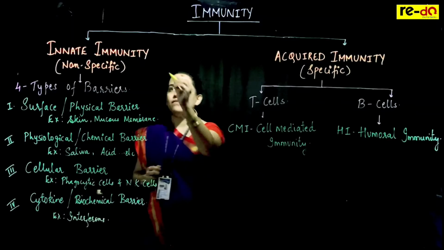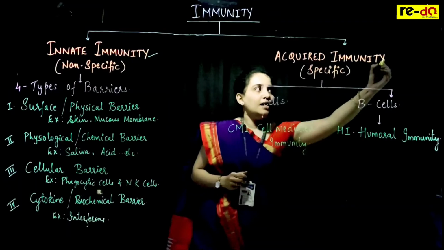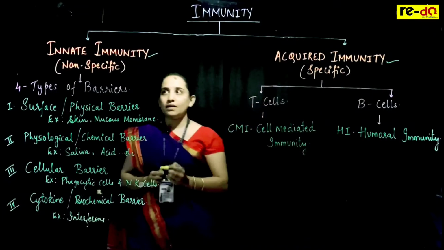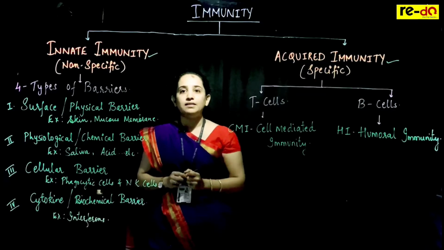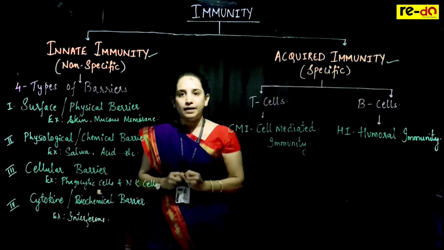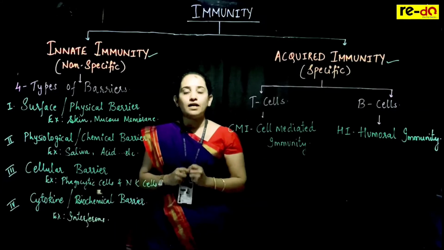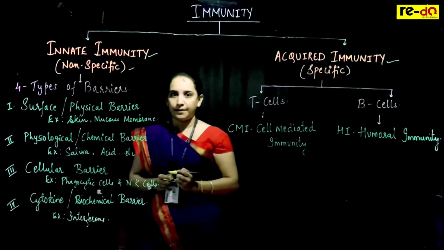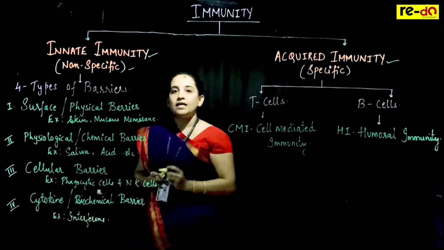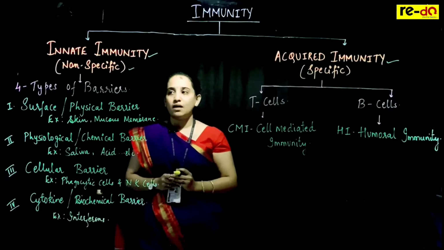Immunity is broadly classified into two categories: innate immunity and acquired immunity. The word innate itself tells you that innate means inborn, inbuilt. So innate immunity is present right from birth and it is non-specific. In innate immunity, there are again different barriers.